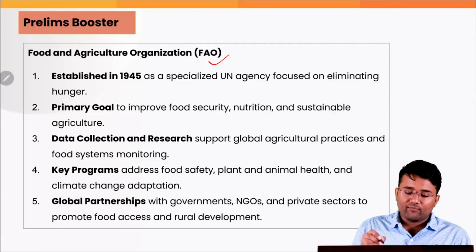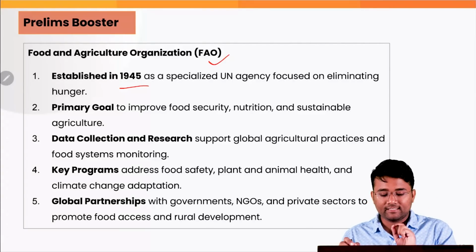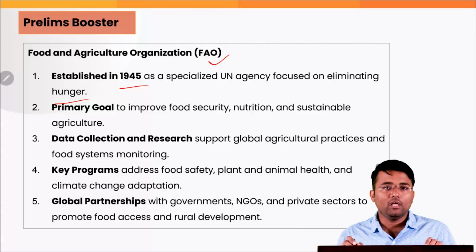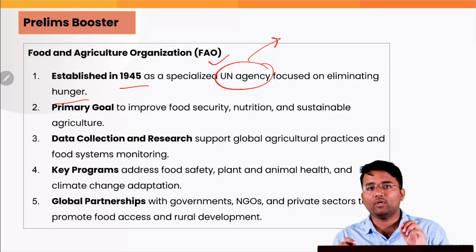If you talk about FAO, which has been established in 1945 as a specialized UN agency focused on eliminating hunger. Now you tell me that how many organs or agencies are there under the United Nations.